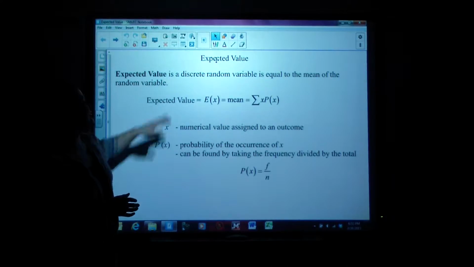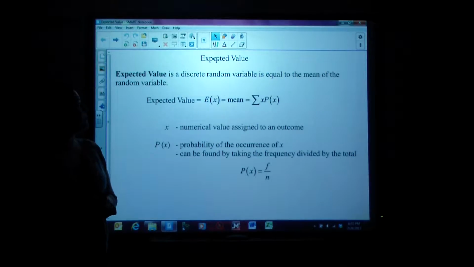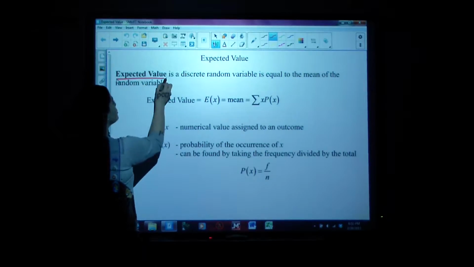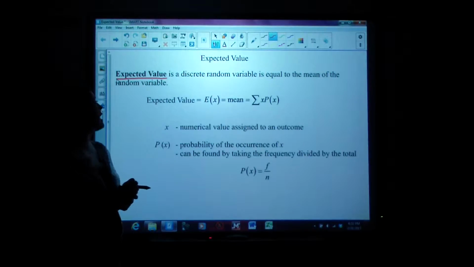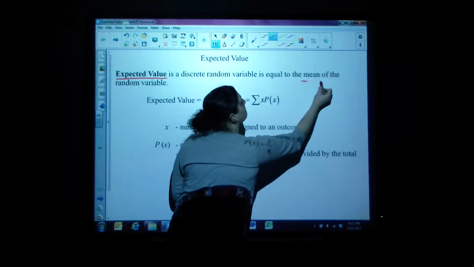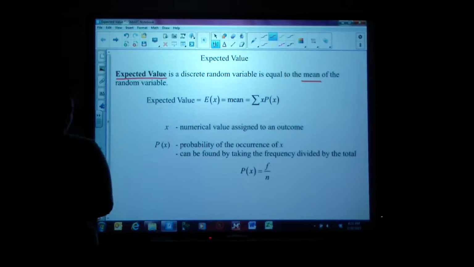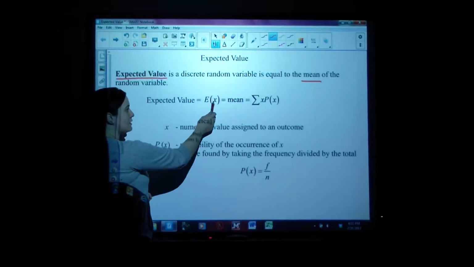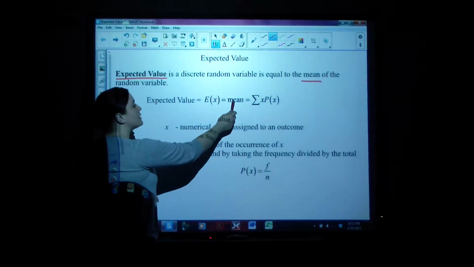Expected value of a discrete random variable is equal to the mean of that random variable. So anytime we are being asked to find expected value, we're really looking for the mean, the average, what's expected to happen.